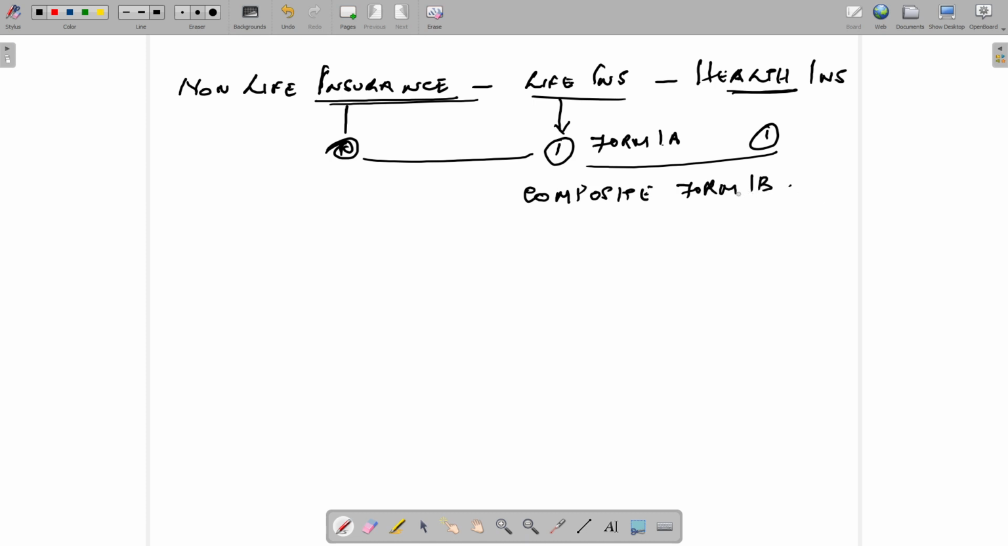The validity of your license is 3 years. Before the 3 years expire, you have to renew your license. For that, you just undergo 25 hours of training and then renew the license.